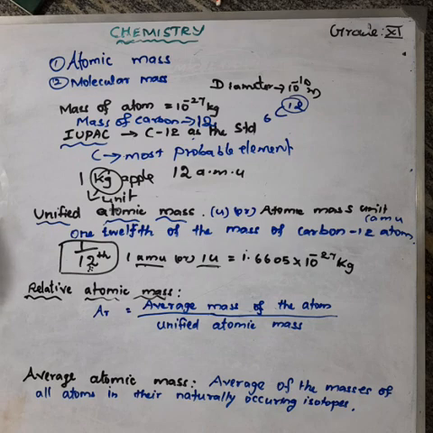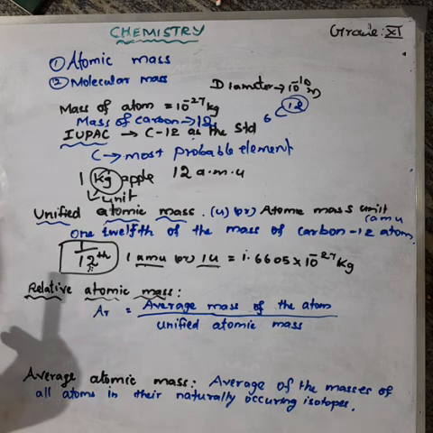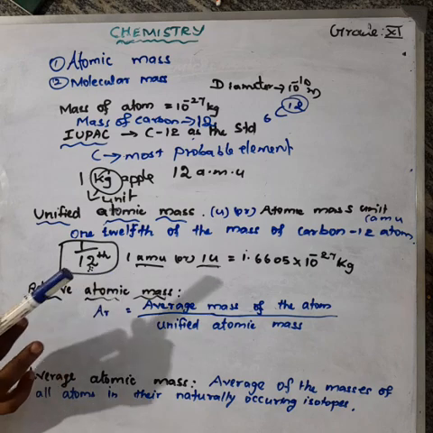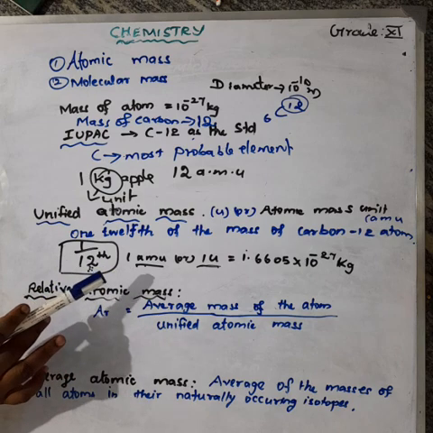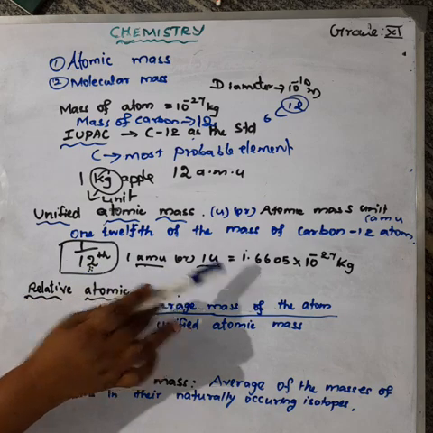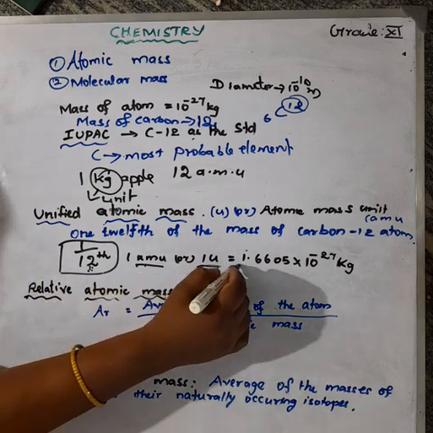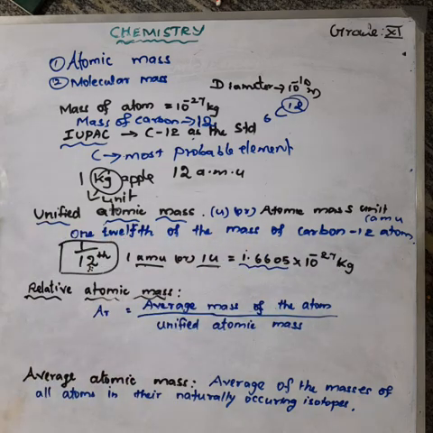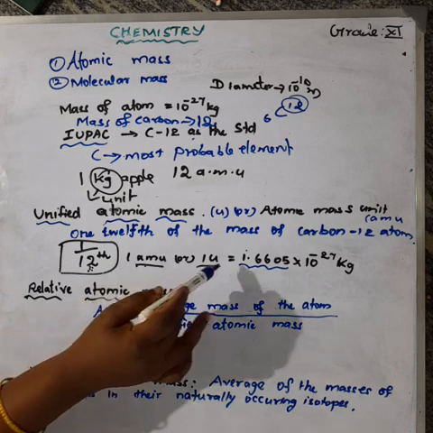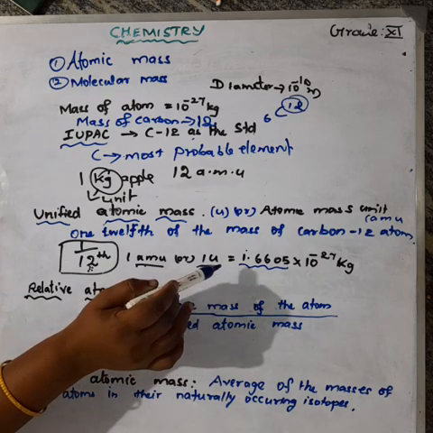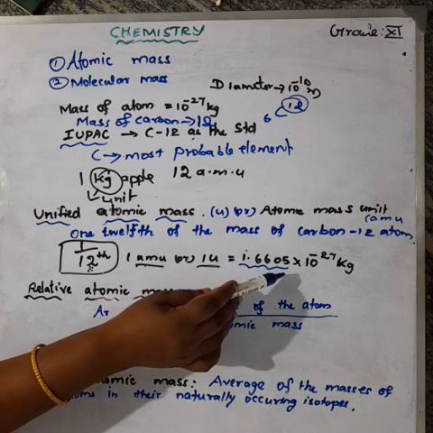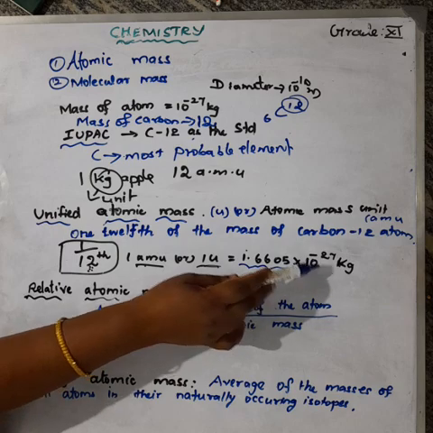Okay, and scientists have already measured it in kilogram. The 1 AMU, which is 1/12 part of the mass of a carbon atom, how can you write 1 AMU in kilograms? 1 AMU or 1 u is equal to 1.6605 × 10 power minus 27 kilogram.